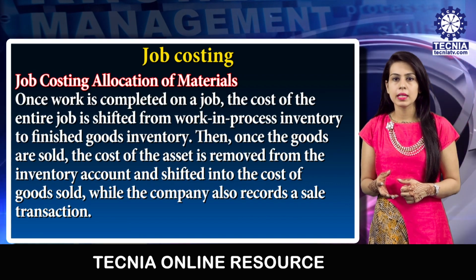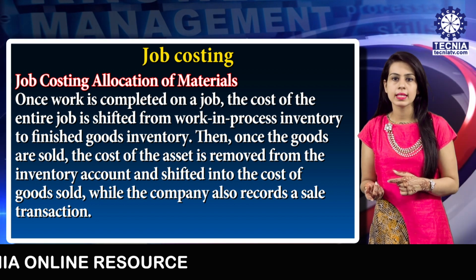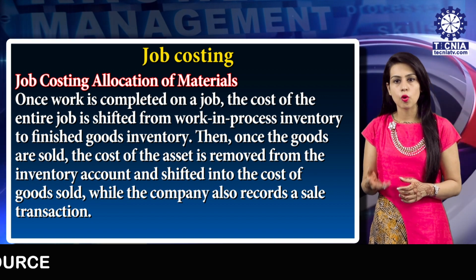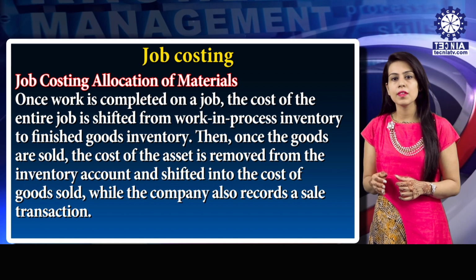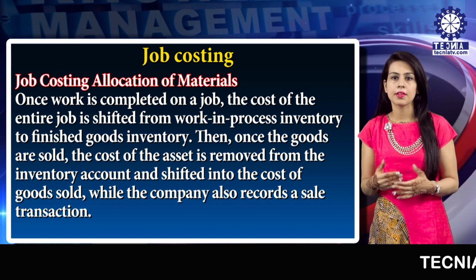Once work is completed on the job, the cost of the entire job is shifted from work in progress inventory to finished goods inventory. Then once the goods are sold, the cost of the asset is removed from the inventory account and shifted into the cost of goods sold, while the company also records a sale transaction.